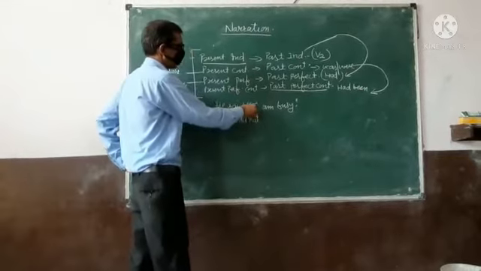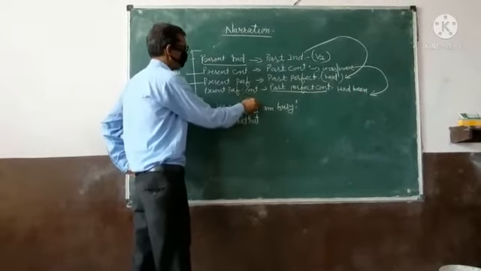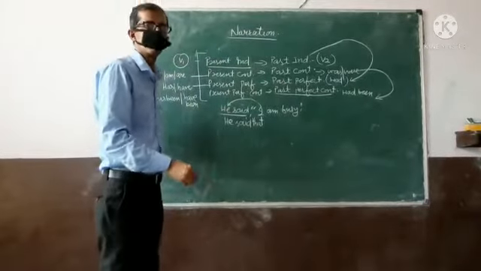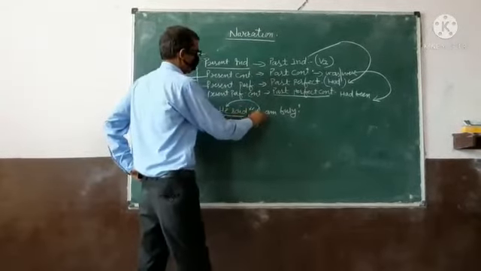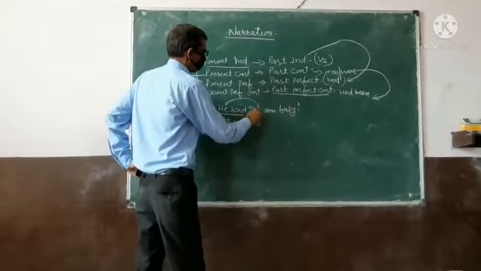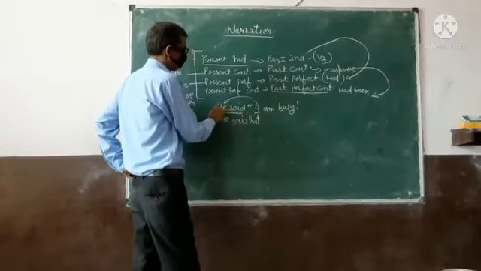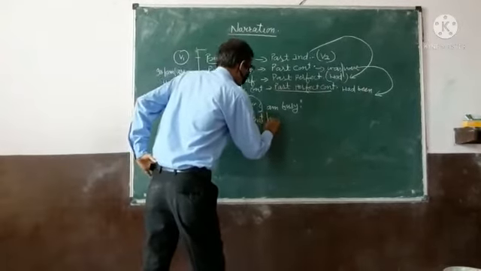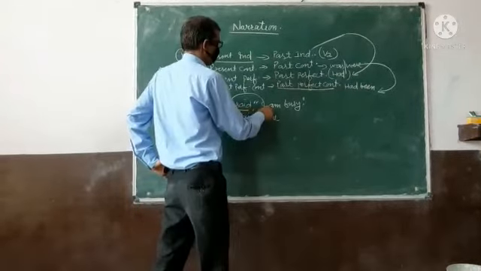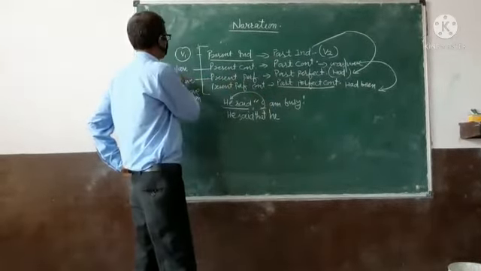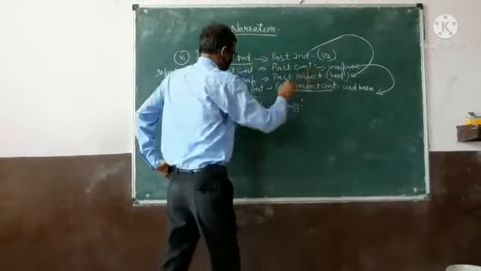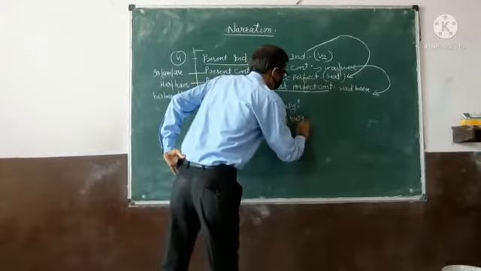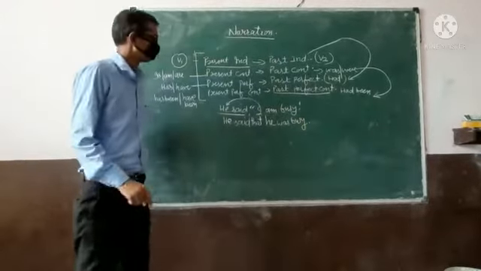And this is the first person, and the first person is changed according to the subject of the reporting verb. So "I" is changed into "he." He said that he... "am," as I told you, is changed into the verb "was." He said that he was busy.